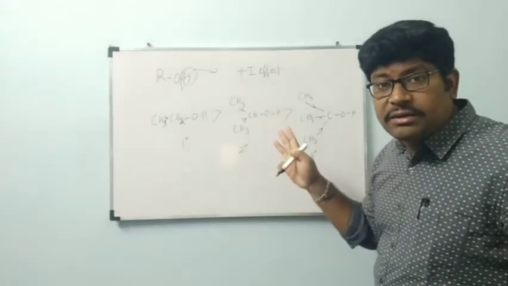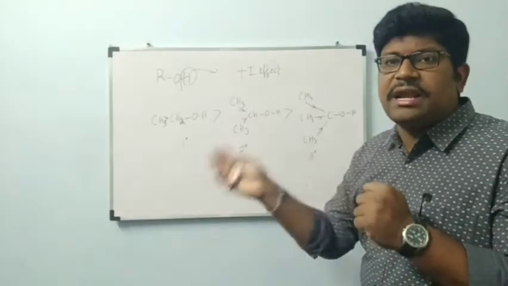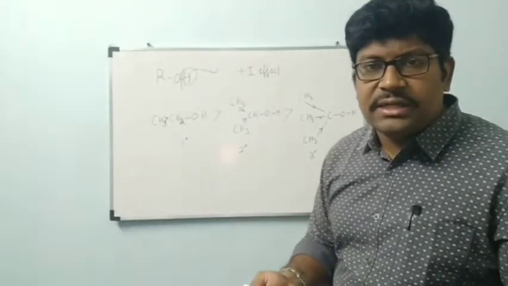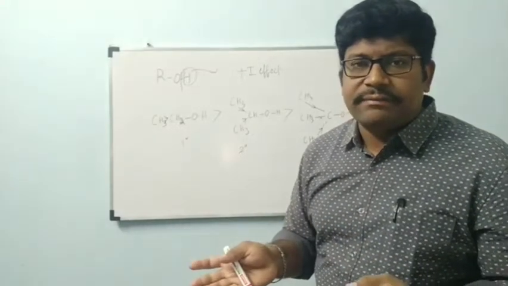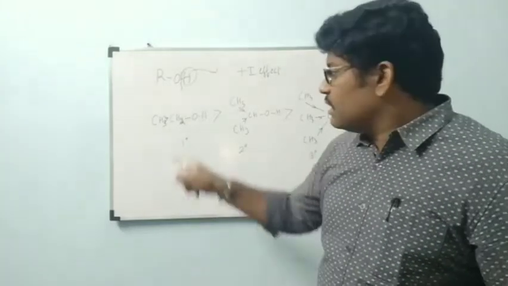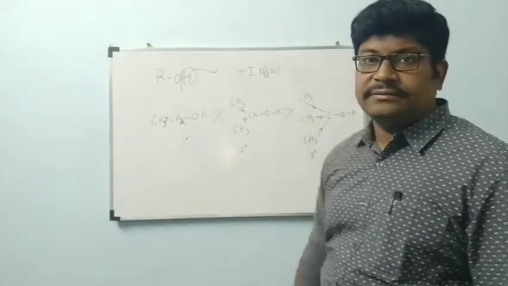When the electron donating groups are increased, OH bond strength is increased and the hydrogen cannot be given out easily. If the hydrogen is not given out easily, the bond cannot be cleaved easily. When the bond is not cleaved, it will not undergo reaction easily. That means reactivity of primary is greater than secondary, secondary is greater than tertiary.